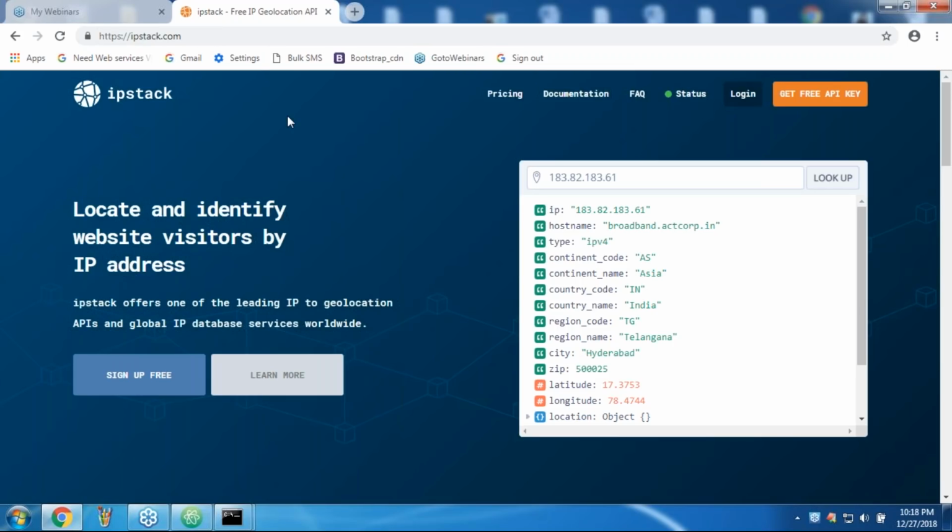He is always going to provide the corresponding information based on the IP address. Have you observed? Here, see country code India, next country name. Here I got it from my IP broadband. Like IPv4, India, Telangana, Hyderabad. Including the zip code, it is going to provide.